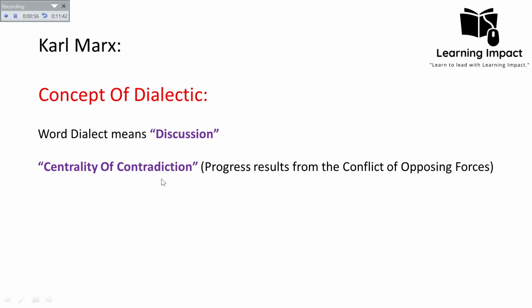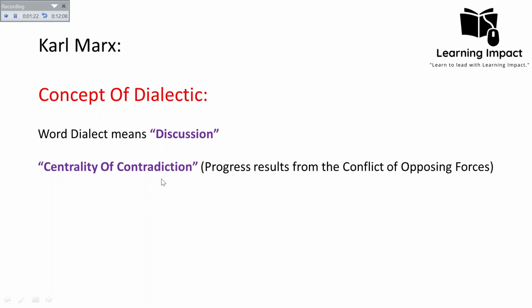And what is the center of this contradiction? The center of this contradiction is matter, according to Karl Marx. It is because these two classes have contrasting interests, because they have unequal ownership of the material things. He was giving more importance to the economy. He was giving more importance to the material things as compared to Hegel.